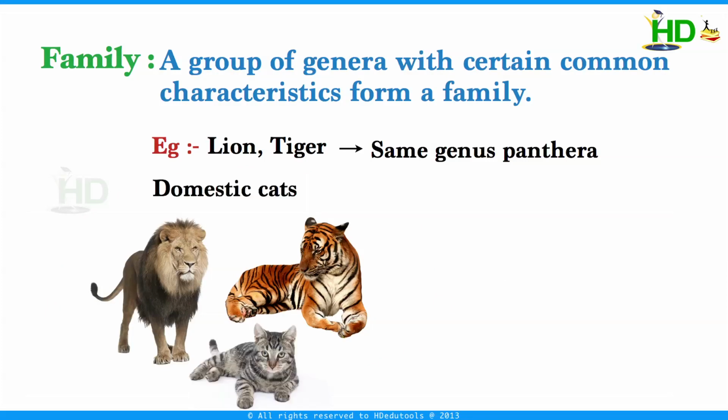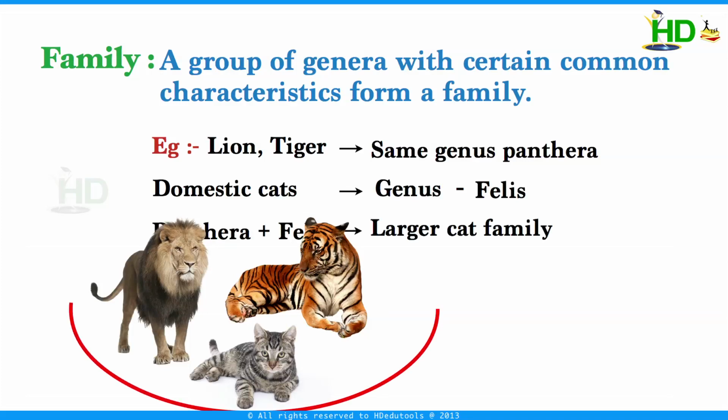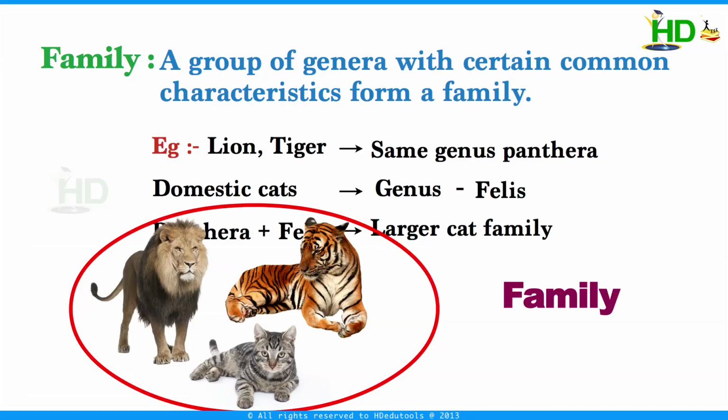Similarly, the domestic cat shares some common characteristics with the tiger as well as the lion. It belongs to the genus Felis, and Panthera and Felis together form a family, the larger cat family, which is called Felidae.